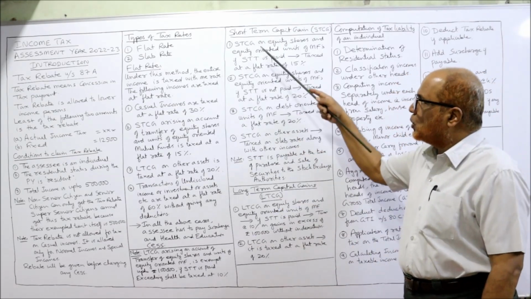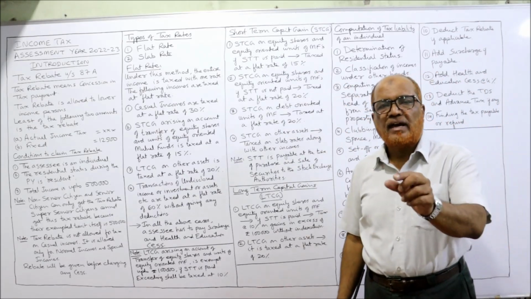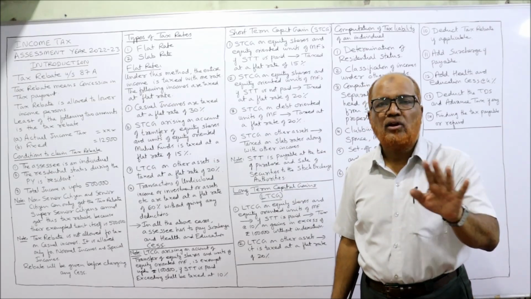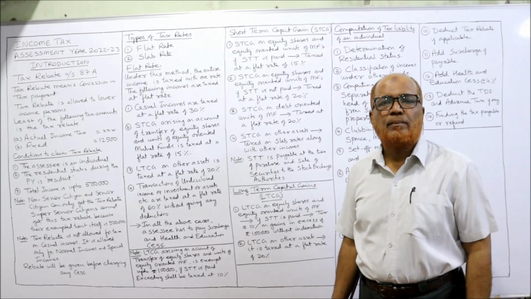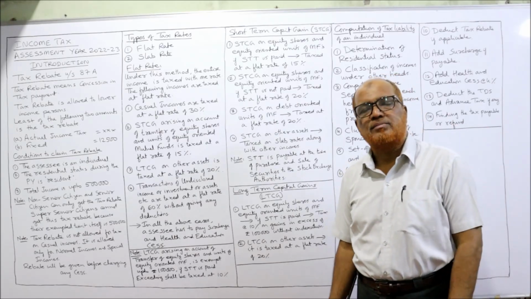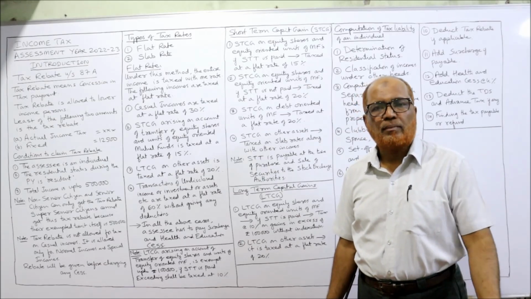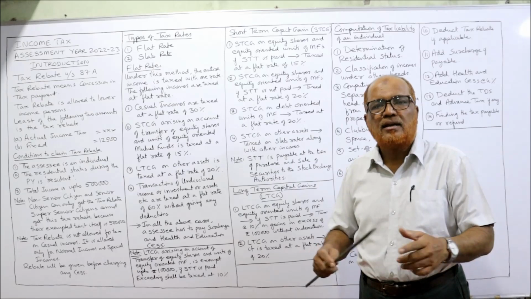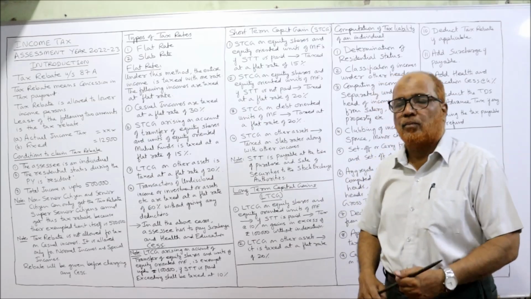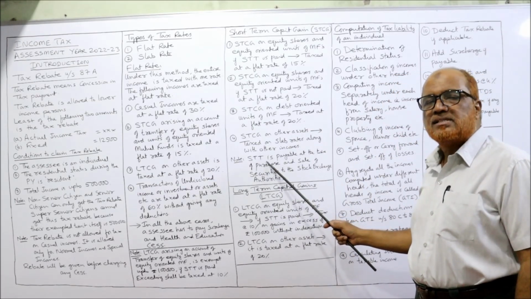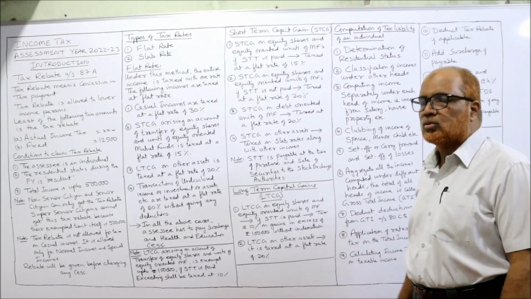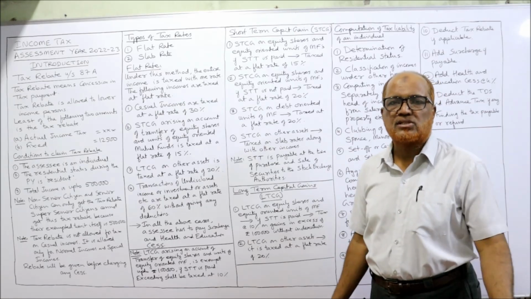Remember, excluding these cases, if STCG is there on any other asset, the flat rate will not apply. The slab system will apply. That STCG will be included along with other incomes like income from salary, income from house property, income from other sources. In all those other incomes, this income will also be added, STCG on other assets. Very important point. Now STT, security transaction tax, is payable at the time of purchase and sale of security to the stock exchange authorities. Just now I told you.